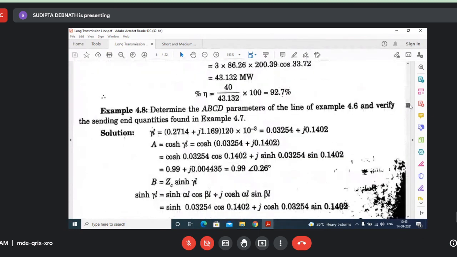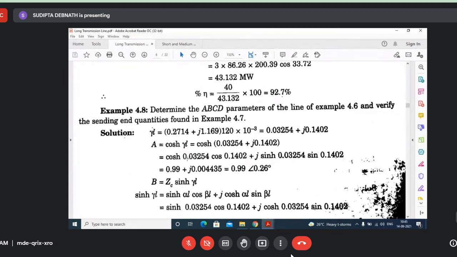So you have to find out what is gamma L first. So L is known to you. L is the total length of the line. It is 120 kilometers. So this one you can find out, gamma L. So what is A? Cosh gamma L, cosh of this one. It is just like cosh of A plus B. So cosh A cosh B plus sinh A sinh B. You need to know these values: the cosh A plus B, sinh A plus B, all these things. So don't forget, don't write your minus. Okay, this is the formula.